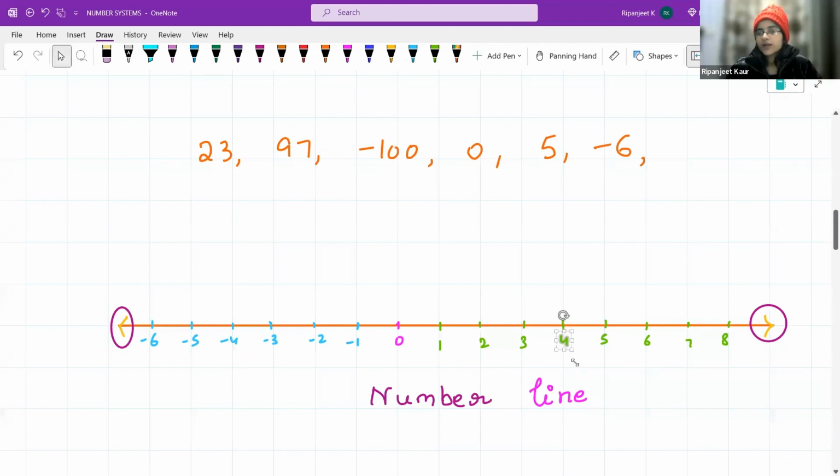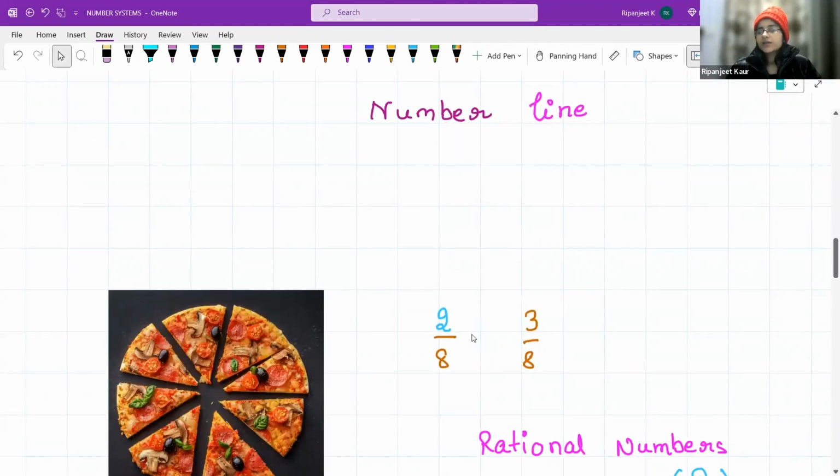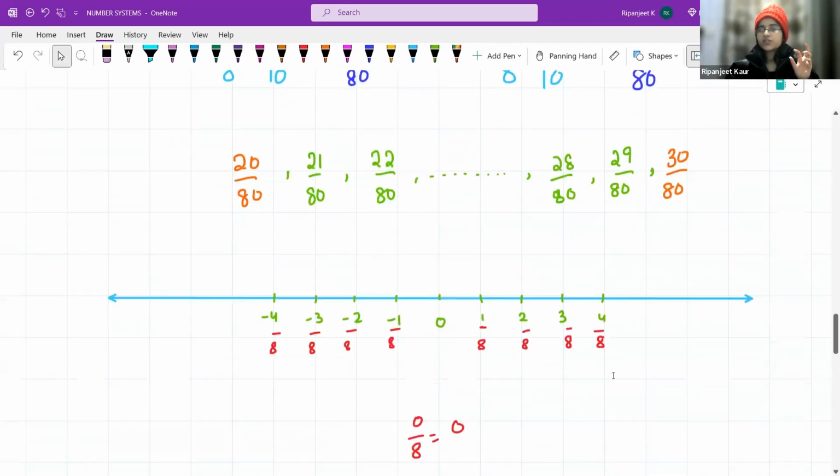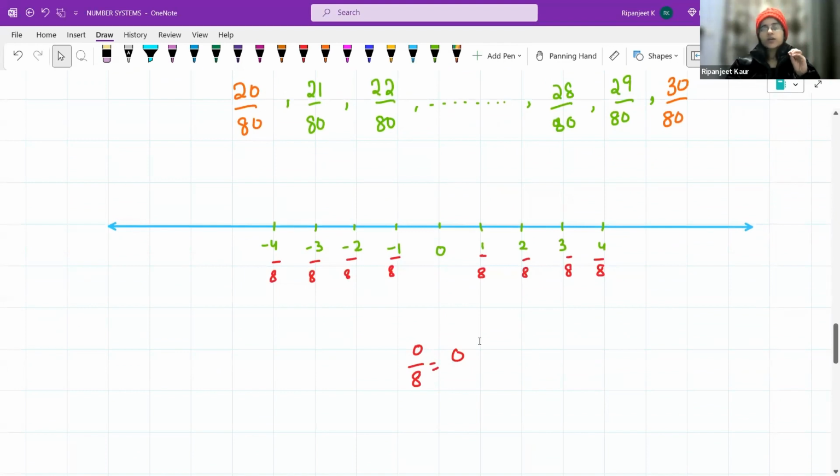Because 4 is obviously bigger than these numbers, or we can say 2 is bigger than 2 over 8. 2 pizzas are always bigger than 2 over 8 pizzas, right? And 3 pizzas are always bigger than 3 over 8 pizzas. That means the integers are always greater than the rational numbers that we just found out here. Okay, so now we know in between there are many numbers that exist.